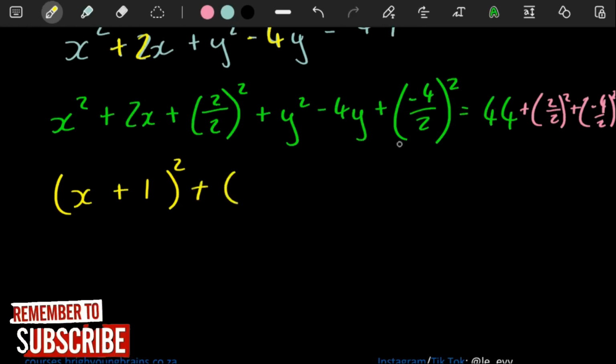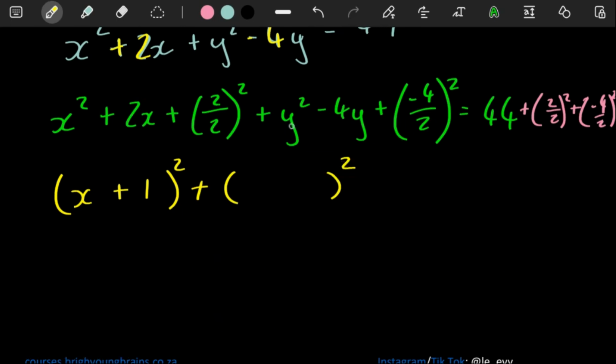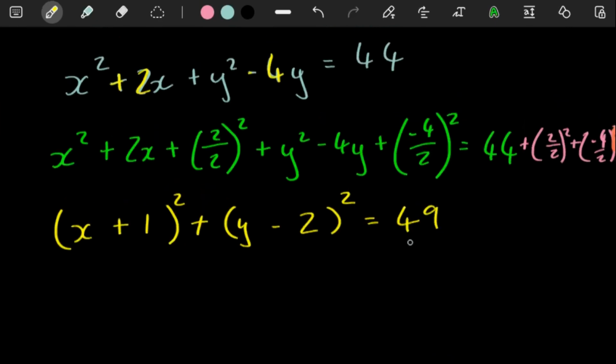If you factorize these three terms, you're going to have a bracket squared. The y value here, you put it over there. This number is going to be -4 over 2, which is a negative 2. So you're going to put a -2 over there. And then on the right hand side, all this you put in your calculator. This plus 1 plus 4 is going to give you 49. And then that's it.